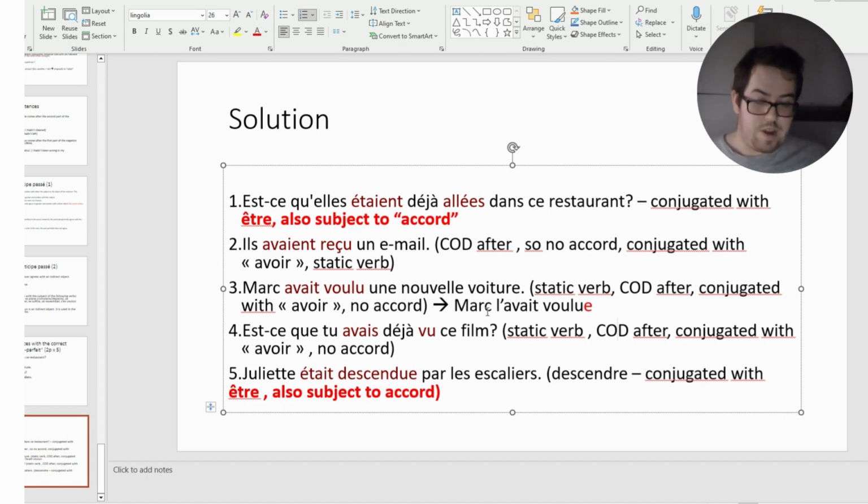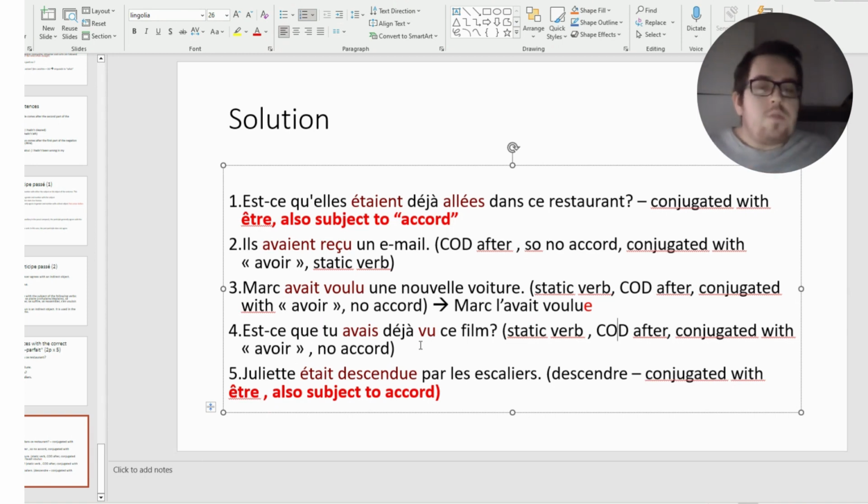Next we have Est-ce que tu avais déjà vu ce film? We know that voir, to see, is a static verb. It does not mean any movement. The COD is after, ce film. Qu'est-ce que j'avais déjà vu? Ce film.